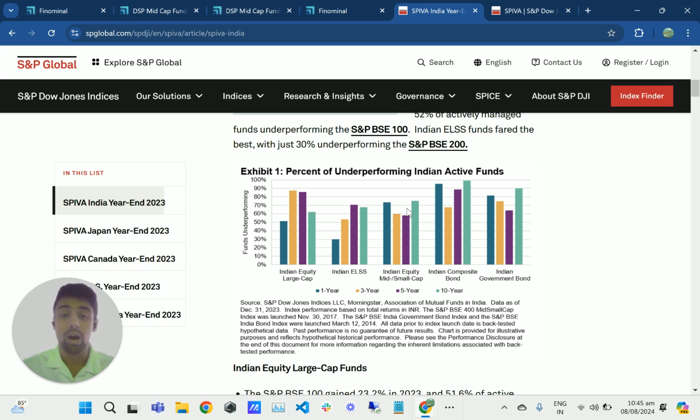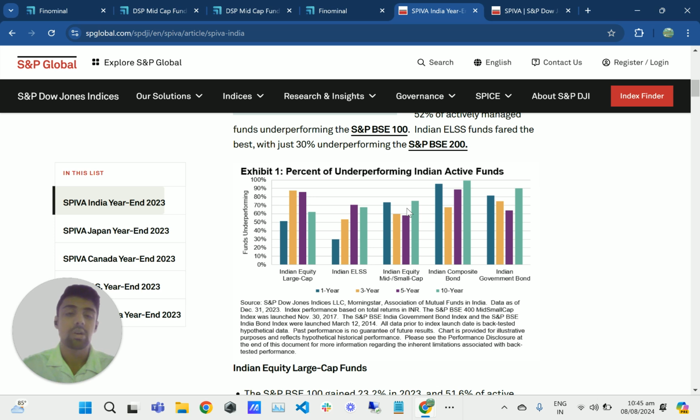And it's very hard to do so. You can't go ahead and choose the highest performing one because in hindsight, it might be the highest performing one, but going forward, it might not be.